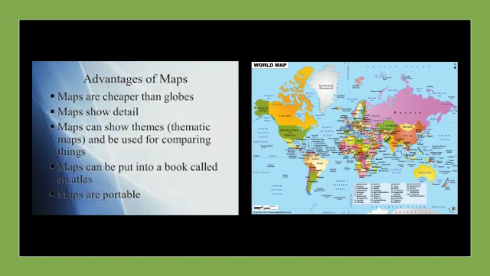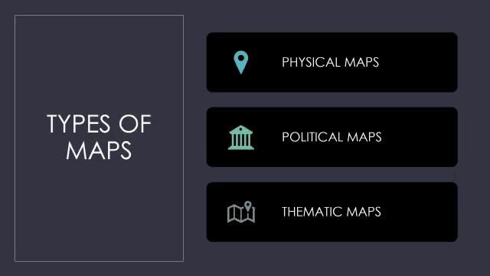So a book of maps is called an atlas, and in an atlas you can find all types of maps. One more main advantage of a map is that it is portable, which means you can carry the map anywhere you want. Here is an example, a picture of a map. Next we are going to see the types of maps.